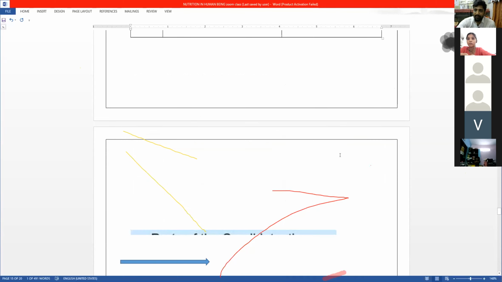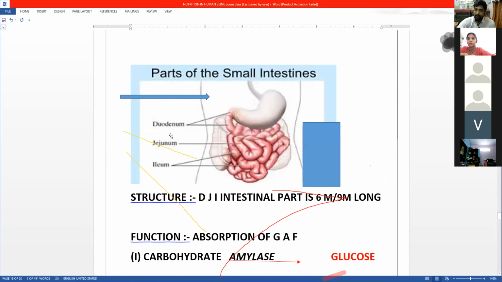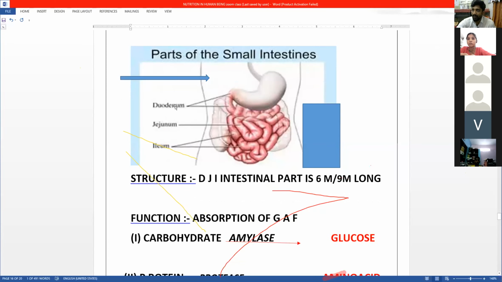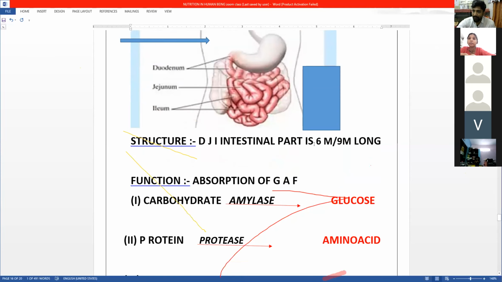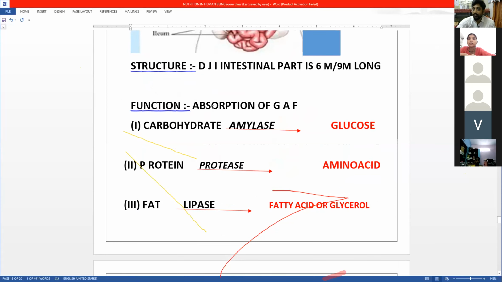Okay. Then we talked about the small intestine, where we saw there is a duodenum, jejunum, and ileum. Duodenum is not highly coiled. Jejunum is the highly coiled. Okay. And all your intestinal part is 6 meters out of 9 meters of the alimentary canal. We have seen absorption of CPF, that is Chennai Police Force is the shortcut to remember, or carbohydrate, protein, fat, which is converted to glucose, amino acid, and fatty acid.